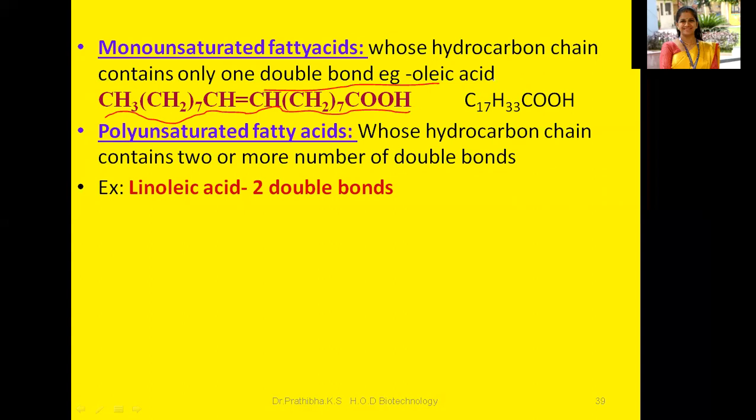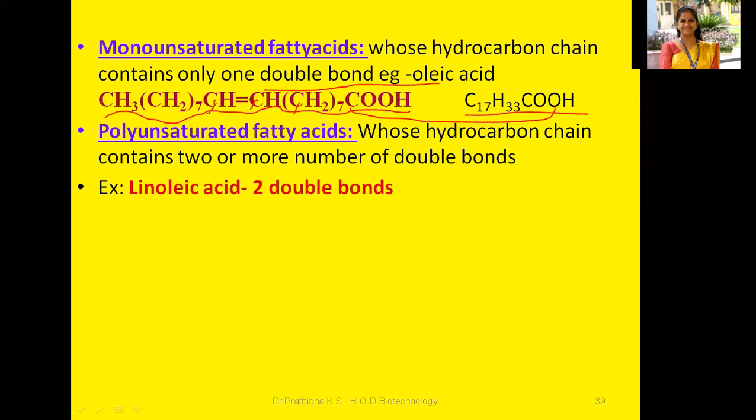Okay. Oleic acid, what is its molecular formula? While writing the molecular formula, you need to take the count of how many carbon atoms and how many hydrogen atoms. The first one you'll write as it is, COOH. Next, you need to take account of how many carbon atoms are there. Here you can see this is the seventh one, 7, and this is the 8, right?